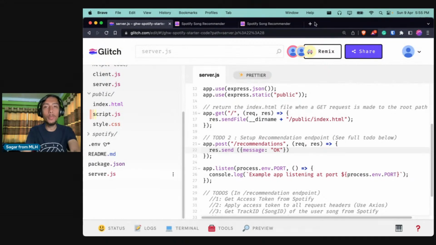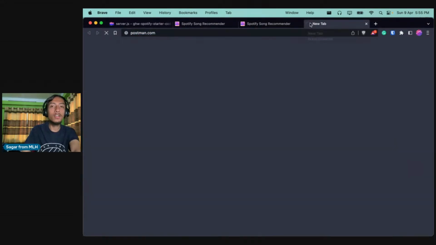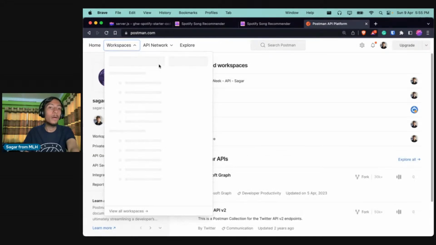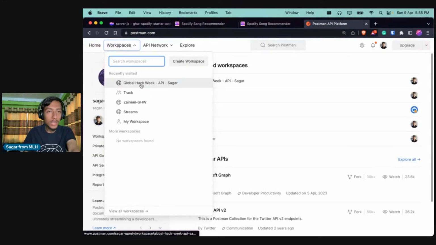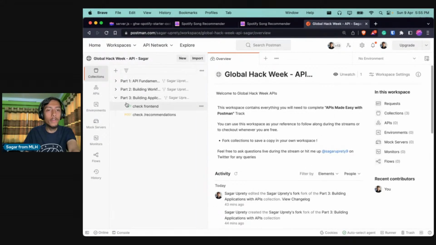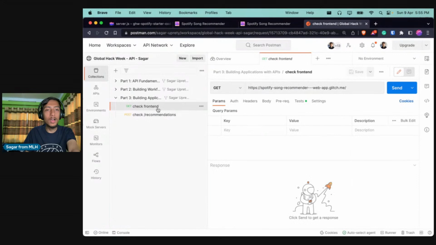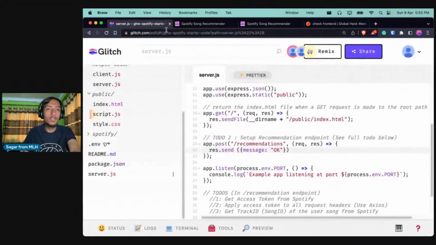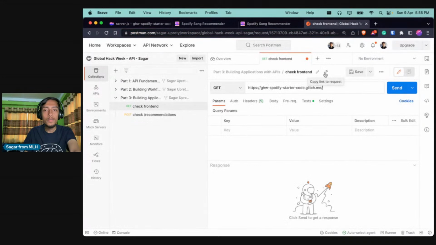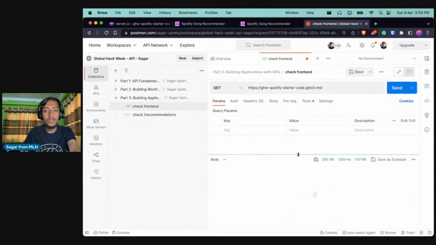So let's use Postman to check our request, right? So I'll open Postman for now. You can use it if you want, but this is optional. I will just showcase it to you all. Okay. So if I go to my check front end path in the part 3 section, I will edit this path, GET request, and I will paste the link that I have for the starter code. And this is the check front end, and it should give me the response.